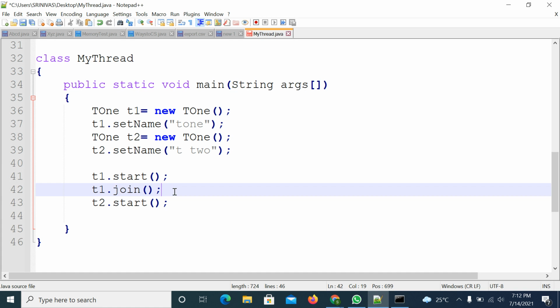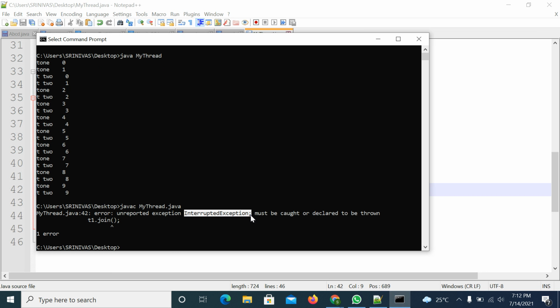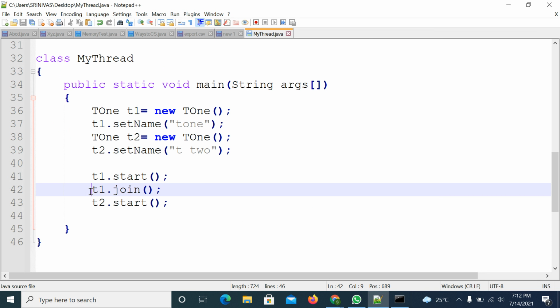So if I apply join method, it throws InterruptedException. So I can handle it by using try catch blocks, or I can use throws keyword here. So I'm using try catch blocks. If you don't have try block, if you compile it, you will get the compile time error saying InterruptedException. So you can handle it by using try catch blocks. I am surrounding with try block. Try block is closed. Catch block, Exception e. Right. So now you don't get any error.